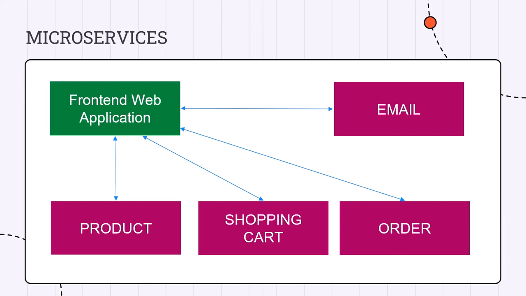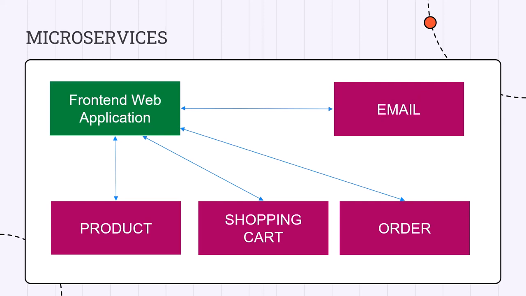Now let's say for some reason the email microservice fails, but all the other microservices are up and running. In that case, when a user registers or places an order, a message will be sent to a message broker. Because the email API is not running, the message will be stored there. Let's say after a few hours, when the email API is back up and running, it will start processing all the messages that were supposed to be delivered and then send out the emails. But even if the email microservice was down, the other microservices were up and running.